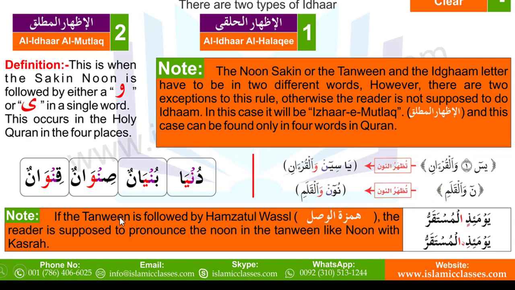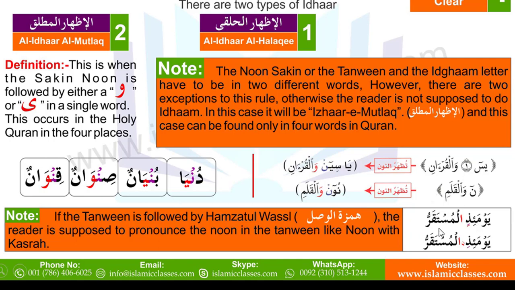So what they are saying, if the tanween is followed by hamzatul wasl, so this is the tanween under the zal and it is followed by hamzatul wasl. This red one is hamzatul wasl. Why is it called hamzatul wasl? If we read this word separately, then we say al-mustaqar. Like in the separate we read this hamza of that word, but if we join this word with another word, at that time this hamza will be skipped from this place. Like this hamza we do not read. So that's why this hamza is called hamzatul wasl.